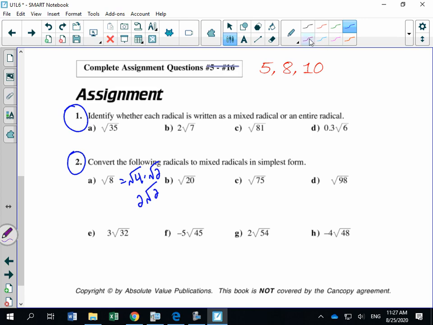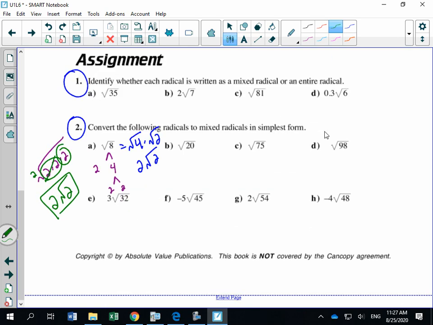Though, if I were doing this, for every single question, I'd be doing it this way. 8 broken down is 2 and 4, 4 is 2 and 2. √8 is the same thing as 2 times 2 times 2. Put your index in, circle your pairs. For every pair, cross it out, take out 1, and then this stays underneath your radical sign.